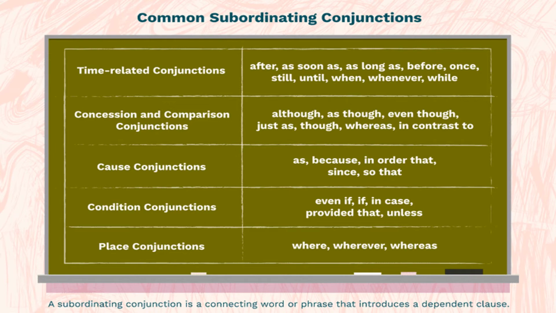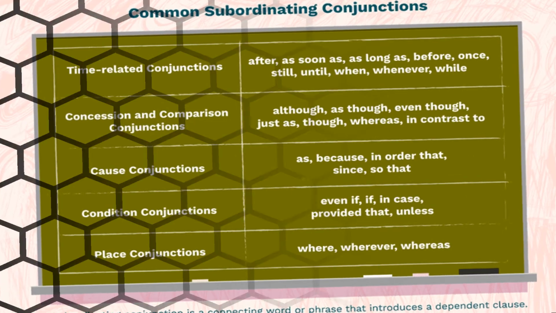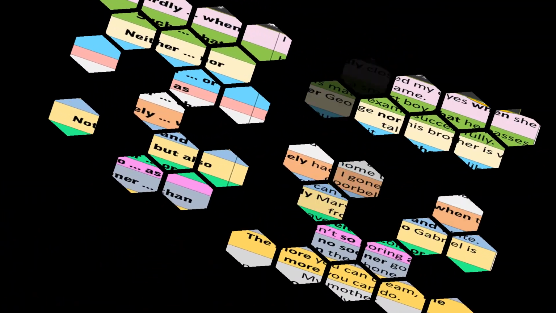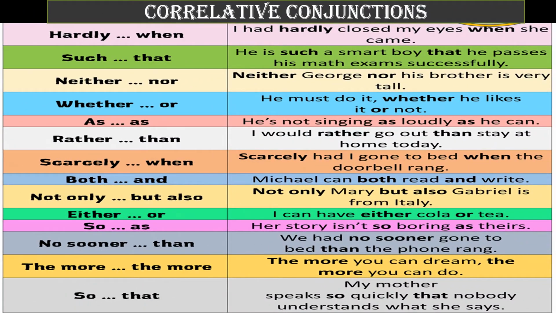The next one, correlative conjunctions. Correlative conjunctions, in the sense, we already knew that they are paired words. So correlative conjunctions have two words, right? So hardly when, such that, neither nor, whether or, as, rather than, scarcely when, both and, not only but also, either or, so as, no sooner than, the more, so that.